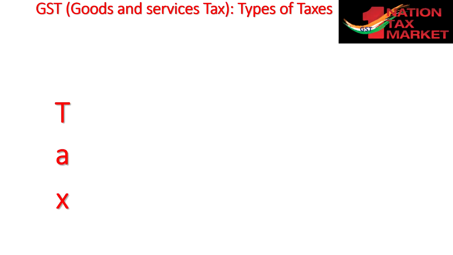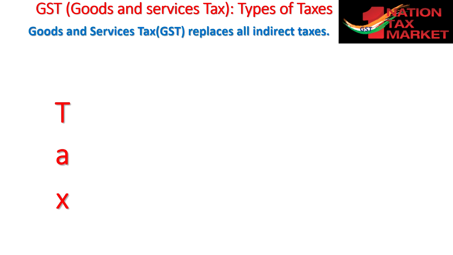Let us start. First, you all know that when you speak about taxes, the government generally levies taxes on the citizens to provide many services like army, navy, air force, to make you secure in the nation, and also to provide infrastructure development, like roads and railways and all these things. And taxes are of two types.